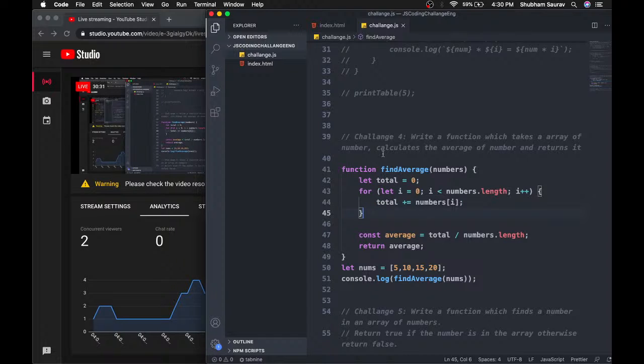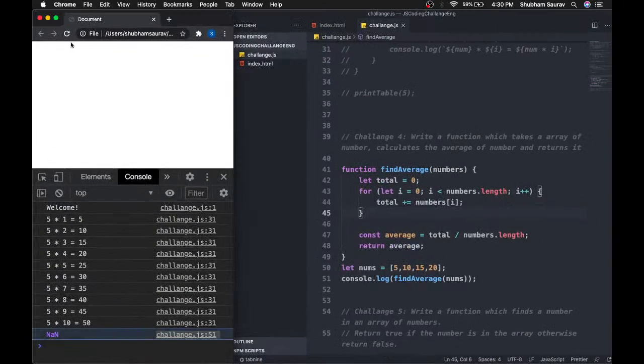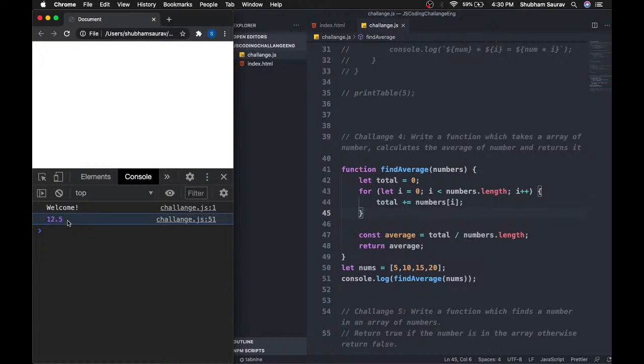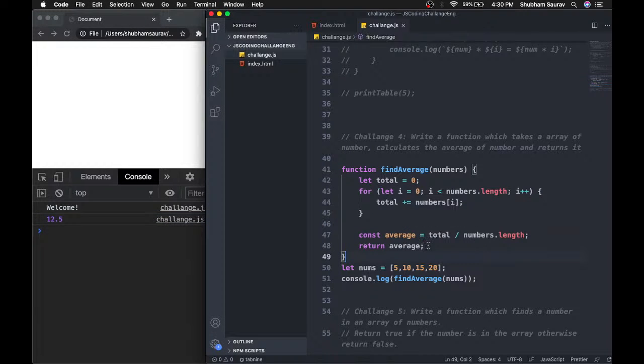So let's just run this program again, and I think that so we have got the average here. You can also make this code shorter, because obviously you don't need to create a constant here.